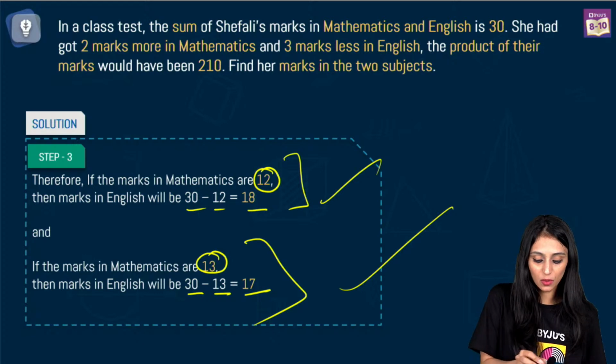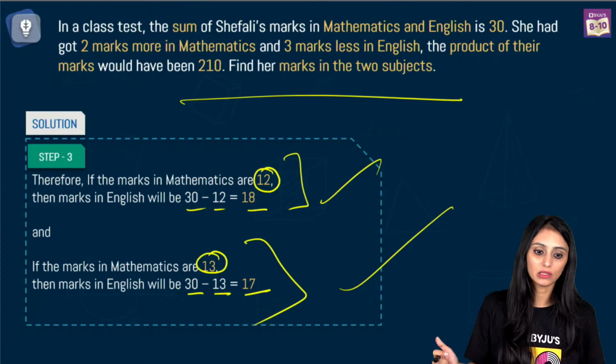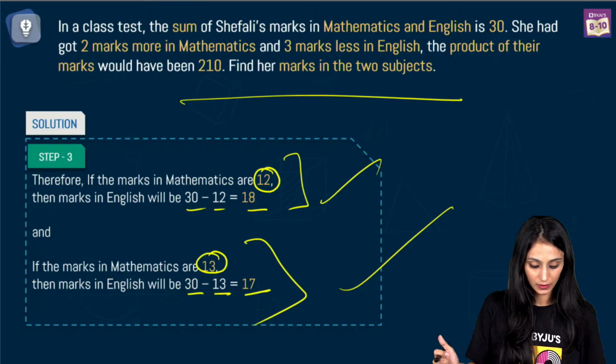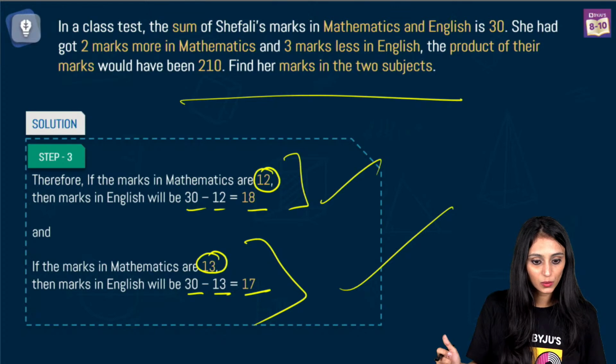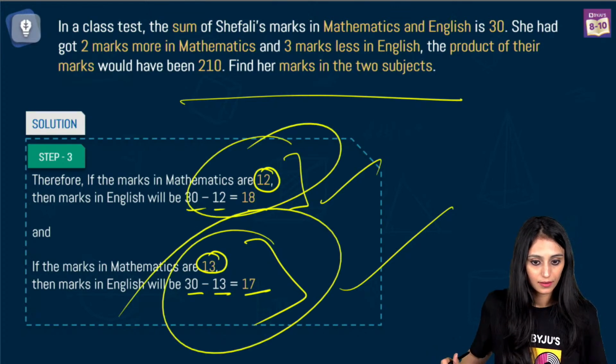It all depends on what the question is talking about. Yes, Gaming Guru, you can do that. English marks you can assume to be y, then mathematics marks would be 30 minus y. Marks in the two subjects, you have to give both the answers, this also and this also. Sukhjot, easy? Yes, clear?